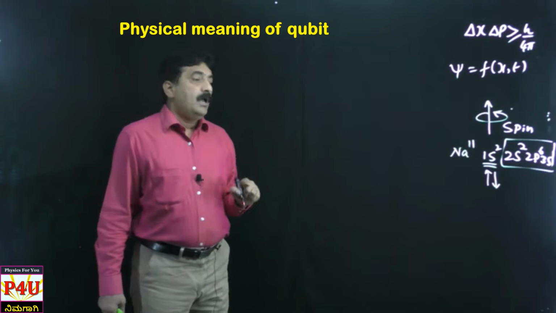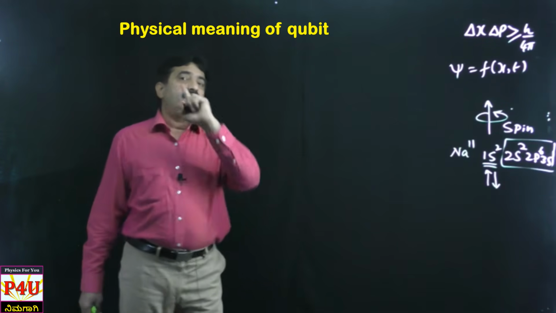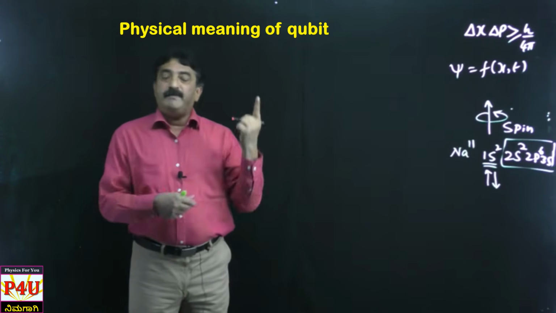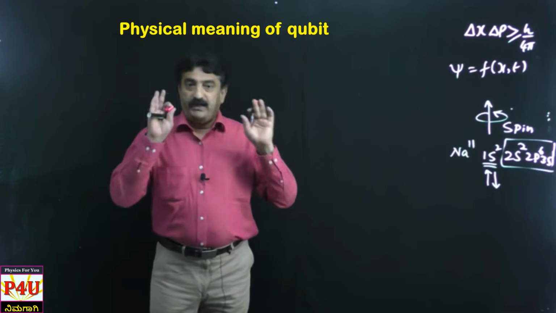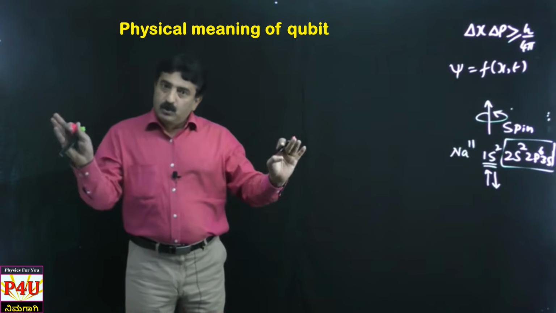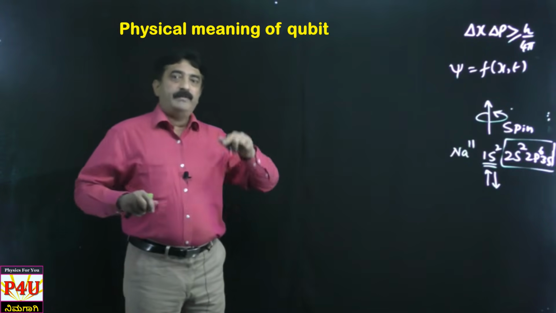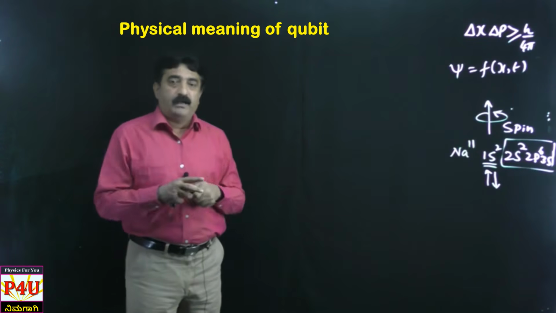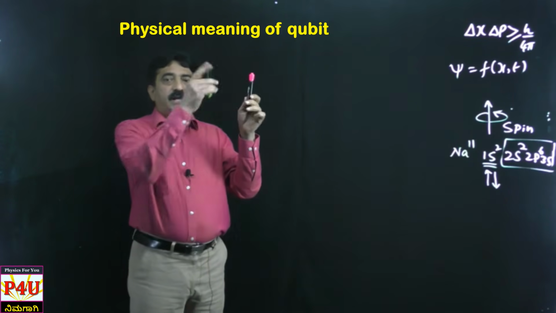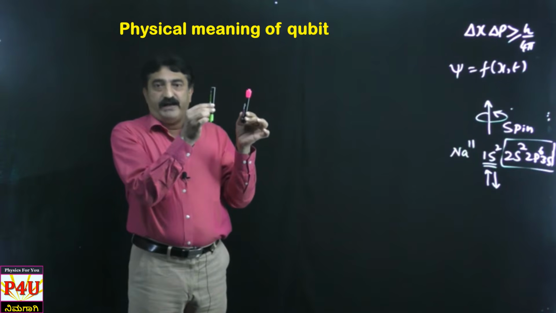Now the question: out of those two electrons, which one will be in the spin up state, which one will be in the spin down state? This is impossible to answer. This much I know, there are two electrons and those two electrons will definitely be in the up state and down state. This is according to Pauli's exclusion principle. If one electron is in the up state, the other electron will be in the down state. Understood?